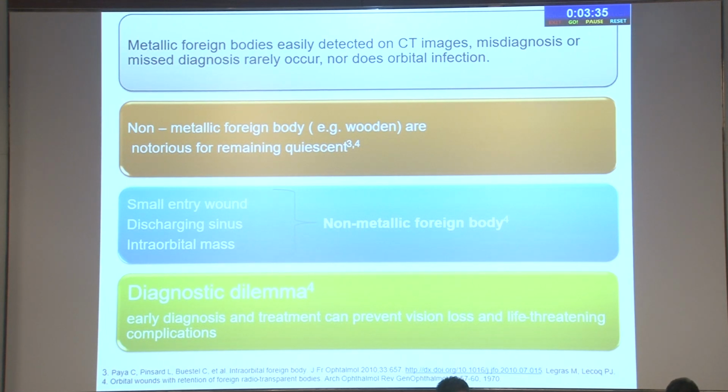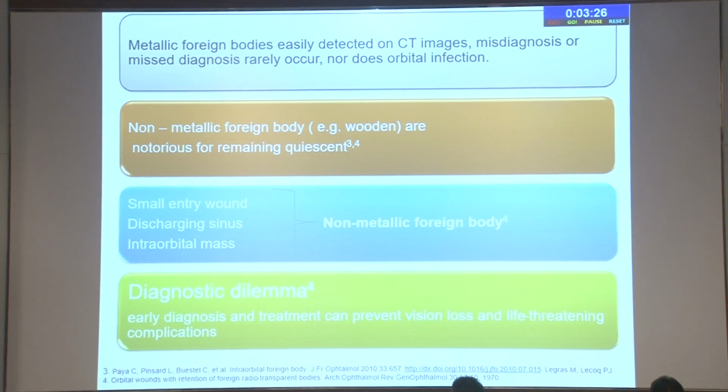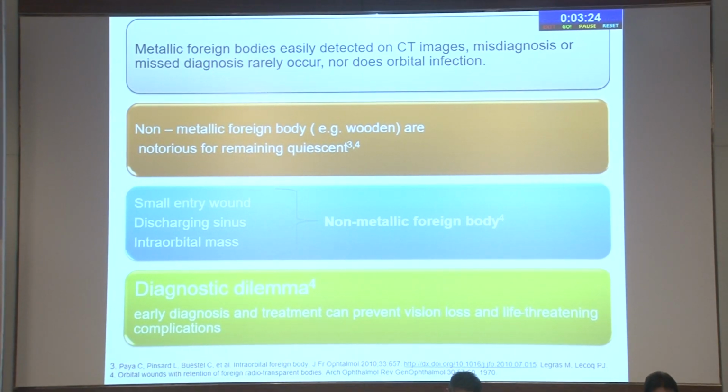And we have the following features like small ulcer, discharging sinus, and intraorbital mass, which raise a great suspicion of non-metallic foreign body. There is always a diagnostic dilemma. With early diagnosis and treatment, we can prevent vision loss and life-threatening complications in cases of non-metallic foreign body.